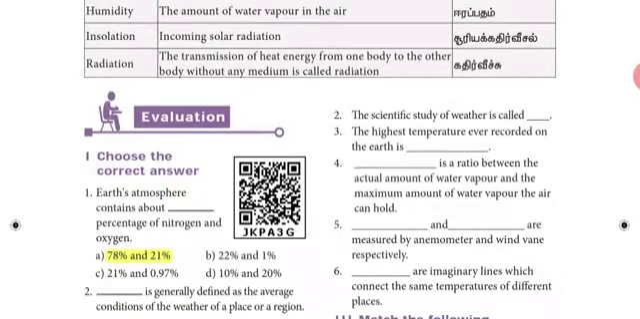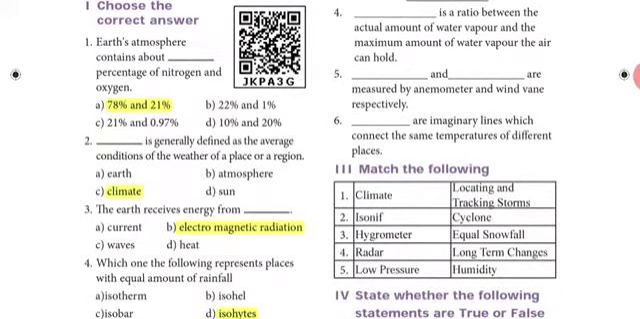So coming to book back answers, first one, choose the correct answers. Earth's atmosphere contains about 78% of nitrogen and 21% of oxygen. So option E, 78% and 21% is the correct answer. Second one, which is generally defined as the average condition of the weather of a place or a region. Option C, climate, is the correct answer for the second one.